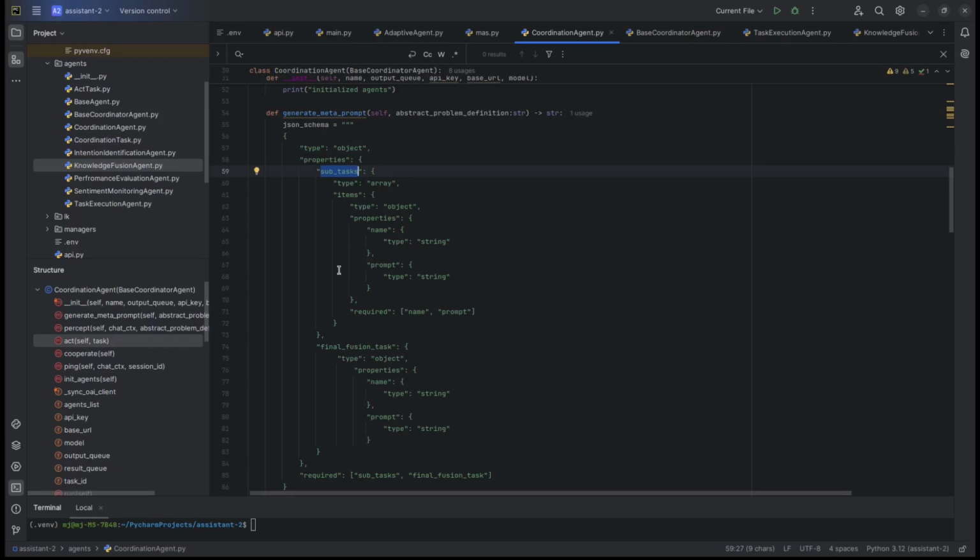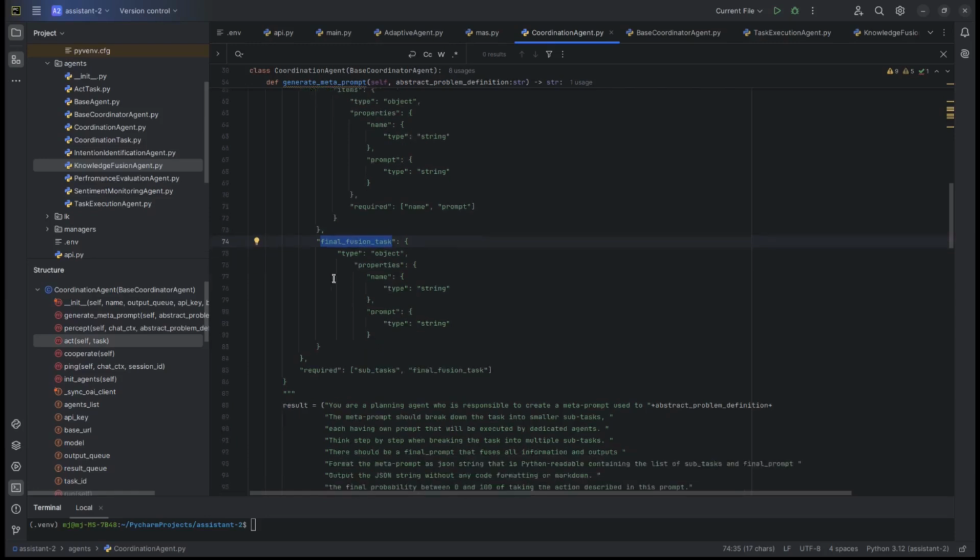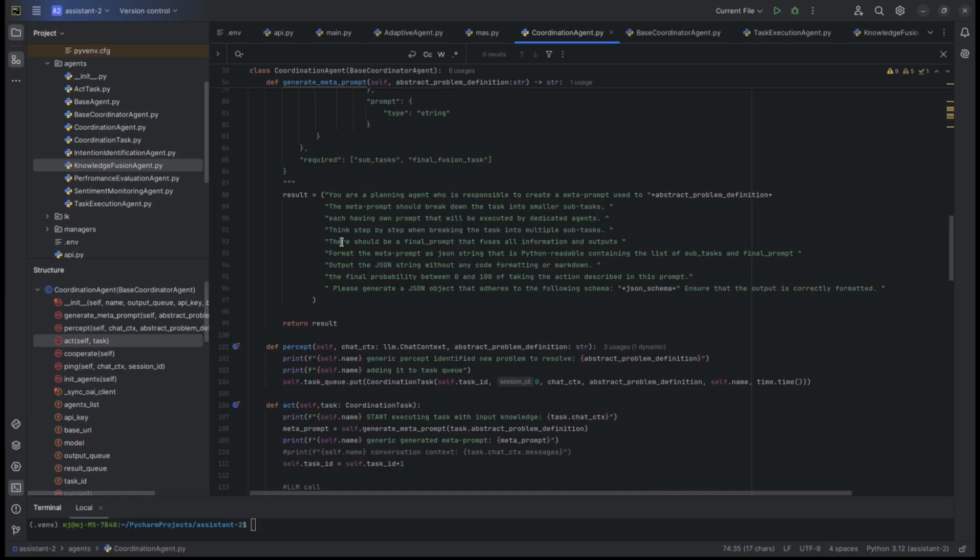Each task will have a name and a prompt for its local execution, and we also want to have the final fusion task, that will gather all the feedback from all individual sub-problem executions and make the final decision. So it will be formatted in that way. Right? So this is the part where we generate the meta prompt.